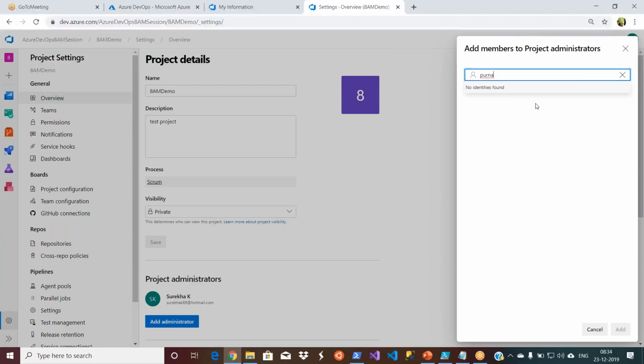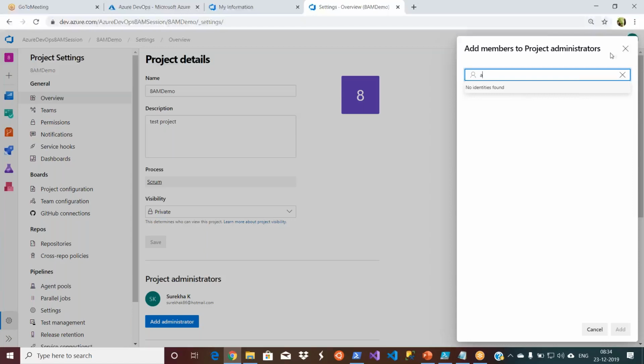Right now I don't have any user in my organization other than my ID. First you need to add a user to the organization, then only will they be available in your child settings. Here the child setting is your project.